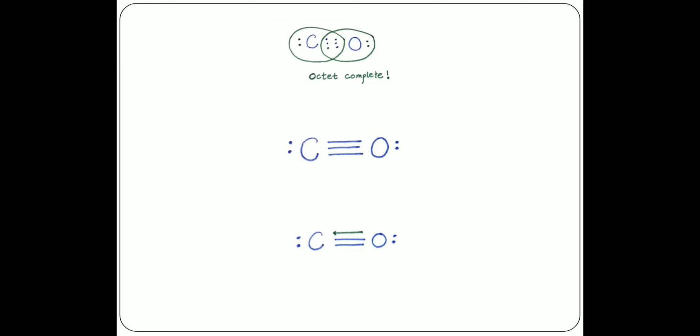So 3 pairs of electrons are shared, and in order to complete the octet we have seen that carbon needs 2 more electrons and oxygen also needs 2 electrons. So by making the octet complete we can draw this structure like this. But one thing to note is that we know that carbon has 4 valence electrons, but here we have found that carbon is having 5. This is not possible. So we can say that in this structure, one bond is a